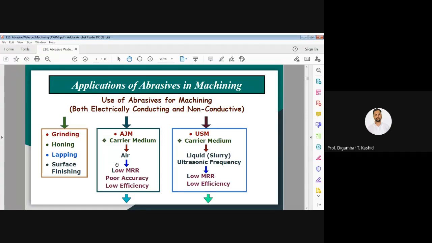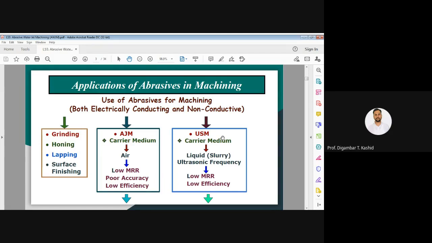On the other side, we have given another process based on the application of abrasives. That process is called ultrasonic machining, the USM process, which is also based on the application of abrasives in cutting or machining of various advanced engineering materials. We have just gone through an overview of ultrasonic machining in chapter number 1, and we are going to see the details about this process after abrasive water jet machining.